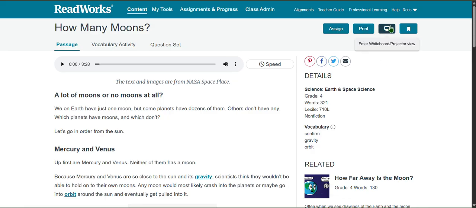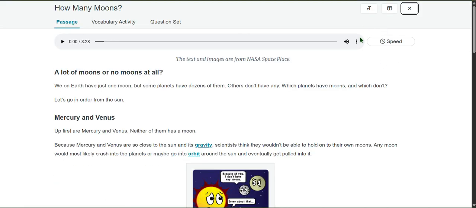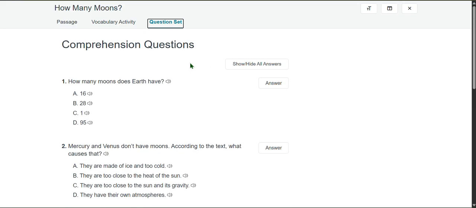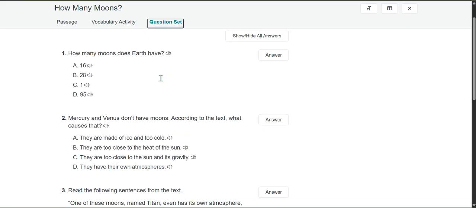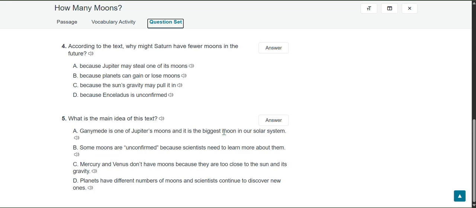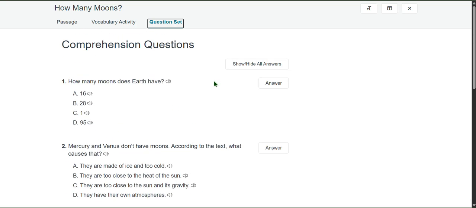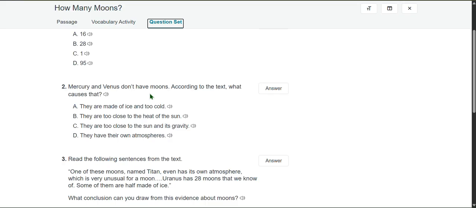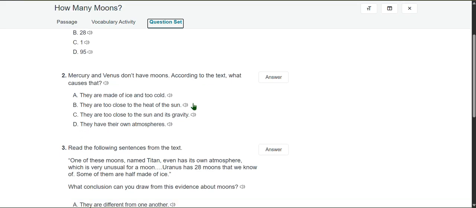We're going to first put this to full screen. And then we always start with reading the questions first. With the question set, it's just 5 questions, so this would be kind of like the express one. How many moons does Earth have? Mercury and Venus don't have moons. According to the text, what causes that?